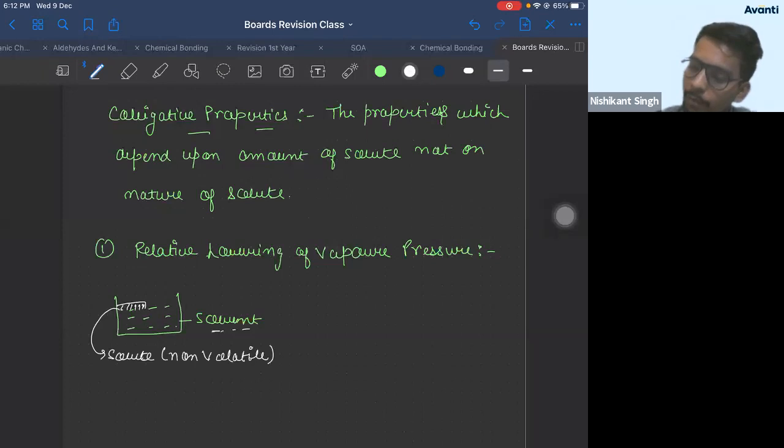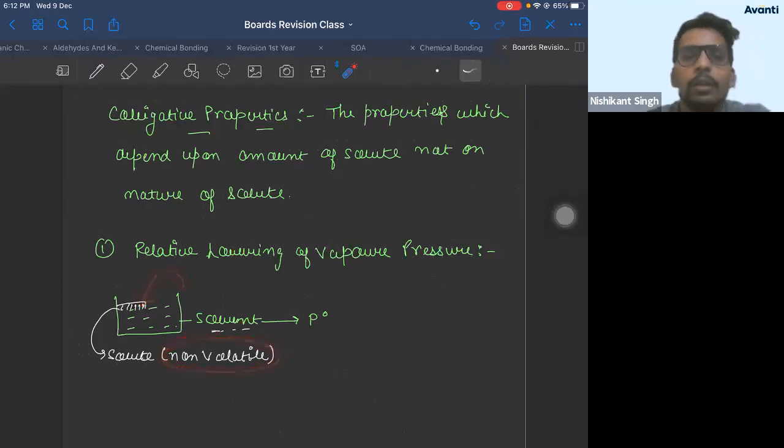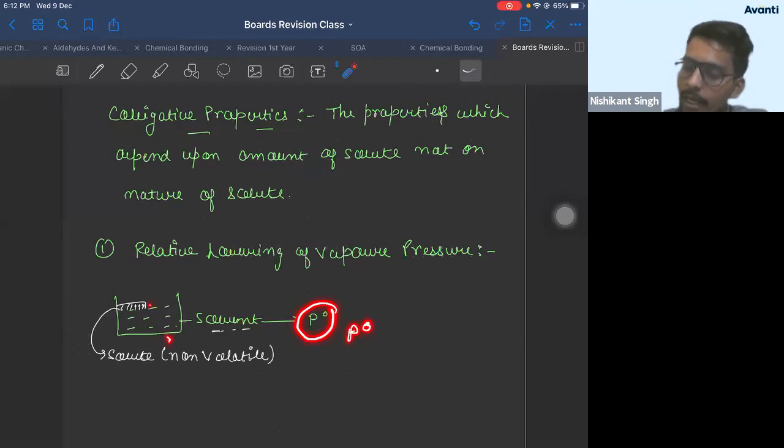So if before adding the solute, the vapor pressure of solvent was P naught, correct? After you added the solute, which is non-volatile and not forming vapors, the pressure is PS.